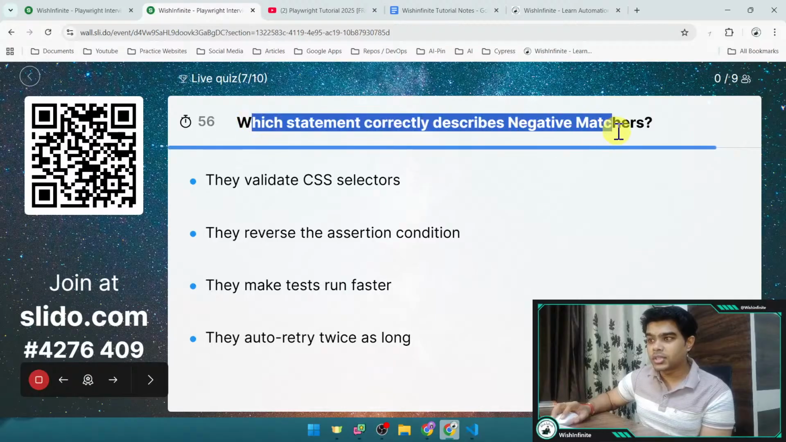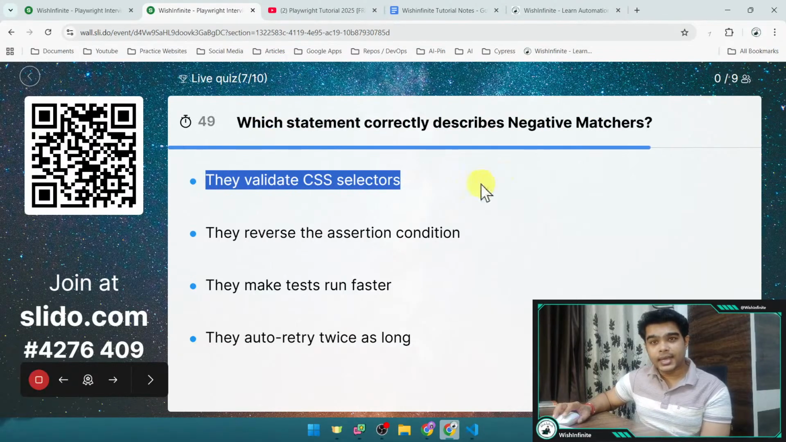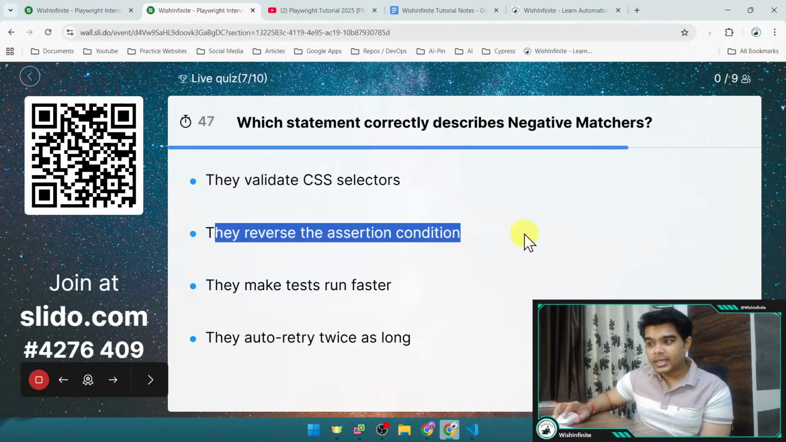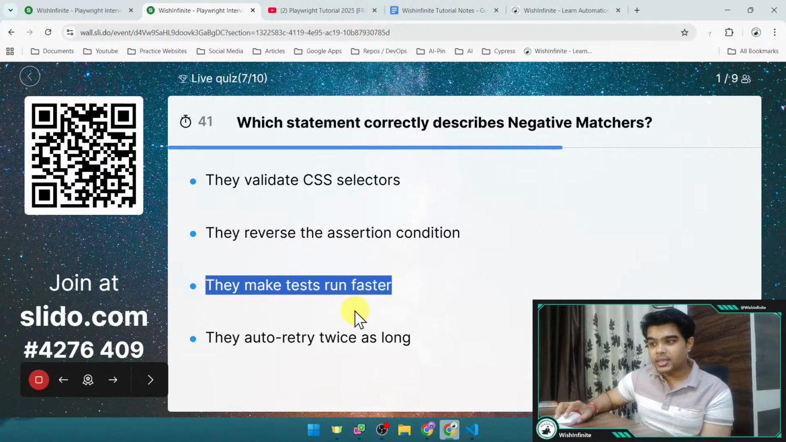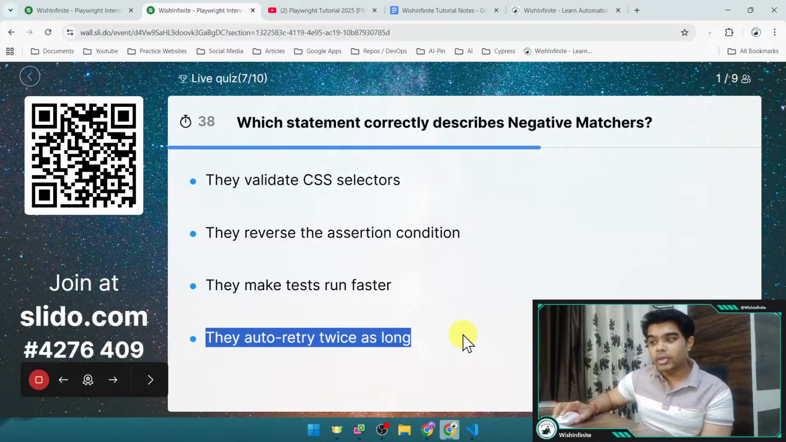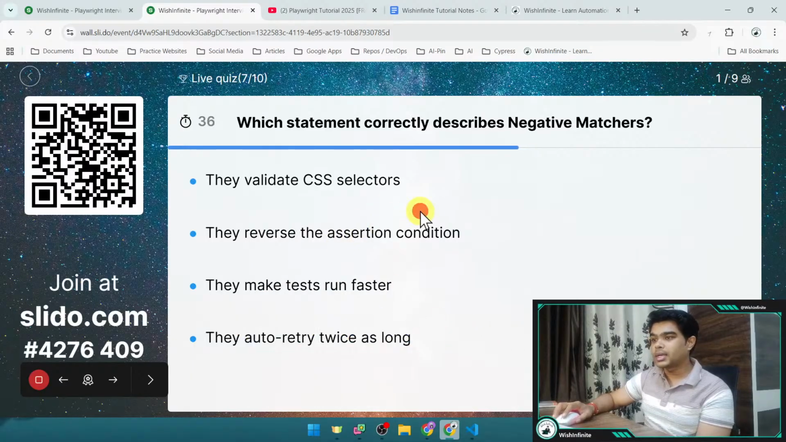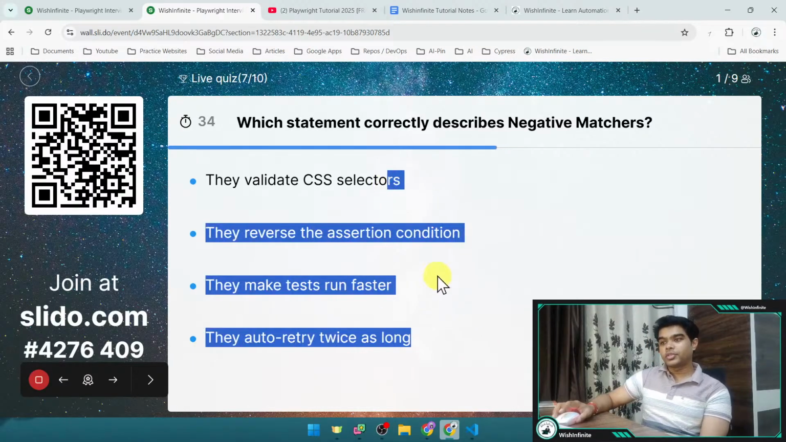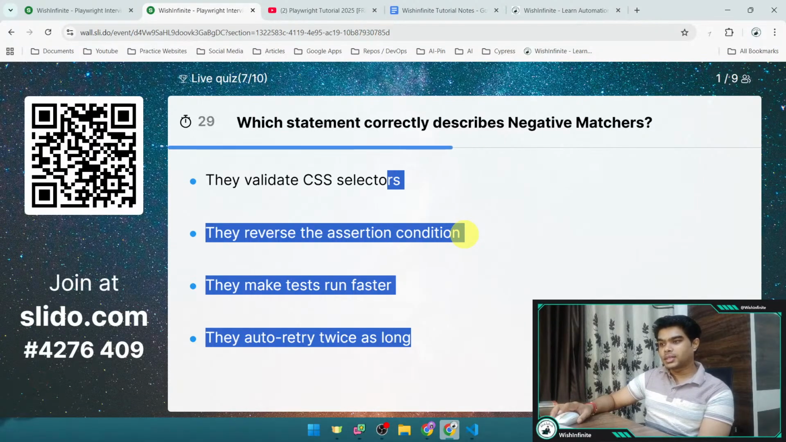The question is, which statement correctly describes negative matchers? They validate CSS selectors. They reveal the assertion condition. They reverse the assertion condition. They make tests run faster. They auto retry twice as long. Right? So you can select any option which you feel is correct. What are negative matchers? You must be aware of that, or if you are not aware, I will quickly explain after this.